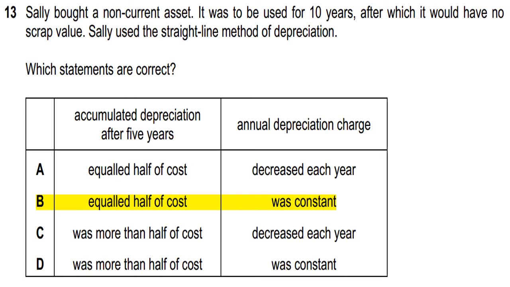And in this case, if there are 10 years of useful life, it means after 5 years half of its cost will be remaining. So equaled half of cost, half of the cost has been depreciated.